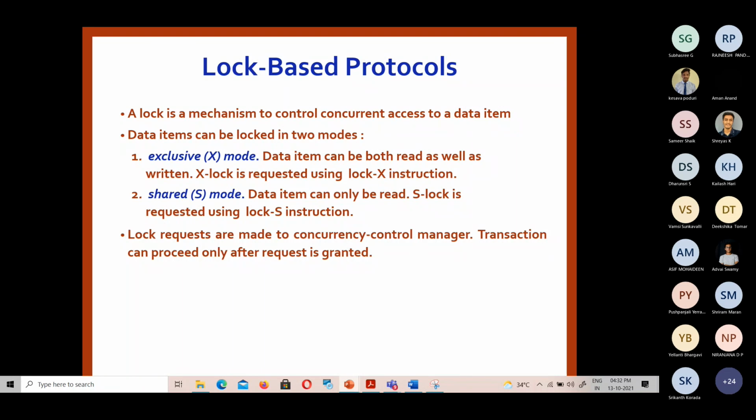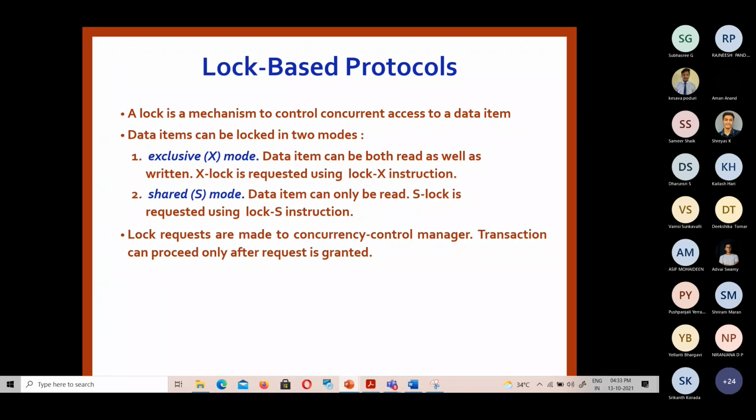So there should be a control mechanism for executing the transactions concurrently. For that, various protocols are available, and one such protocol is the lock-based protocol. There are also graph-based protocols, validation-based protocols, and timestamp-based protocols. Those are available for concurrency control. We'll be discussing only the lock-based protocol and the timestamp-based protocol. We won't be discussing the other kinds of protocols.